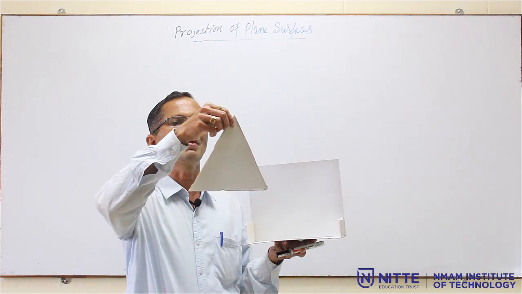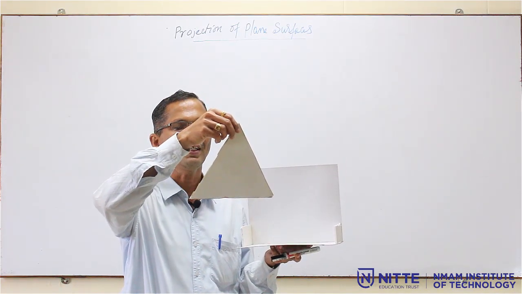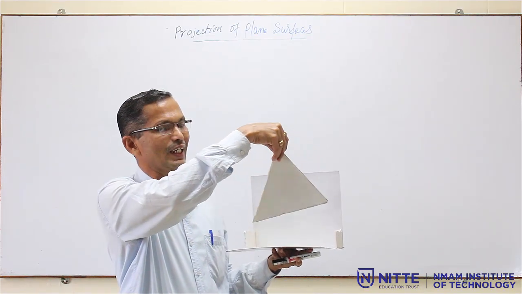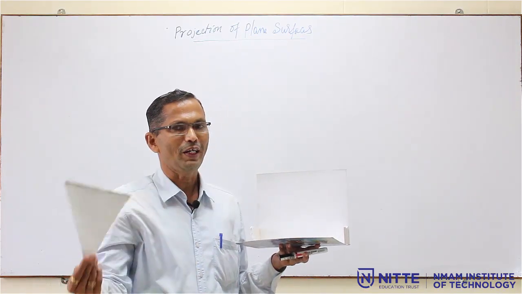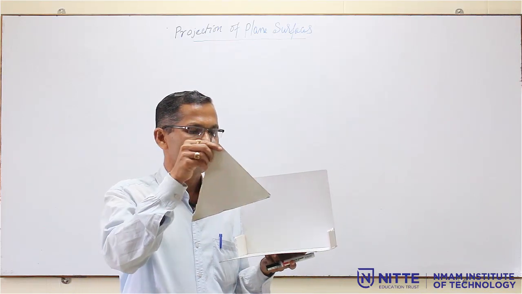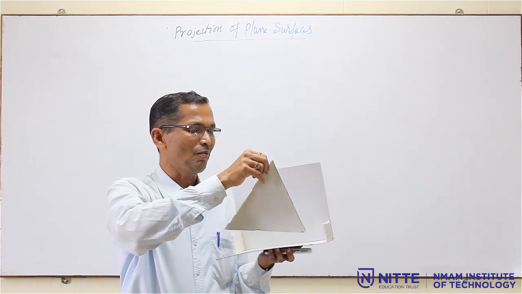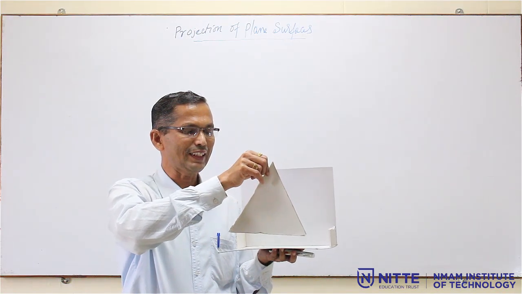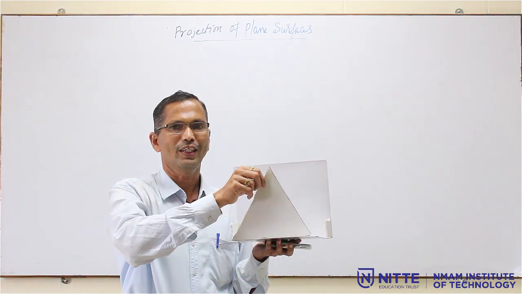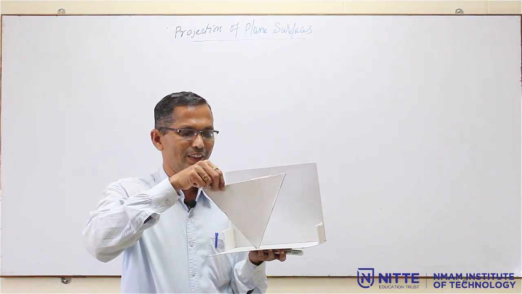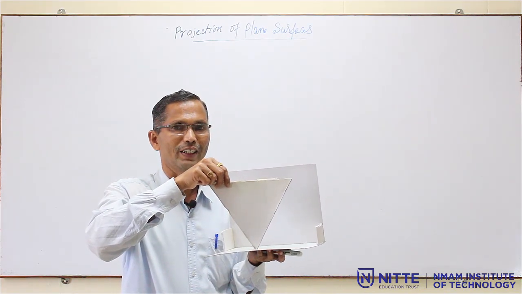This is a triangular lamina, the simplest lamina with 3 sides. So, this is an equilateral triangle, or it may be an isosceles triangle also. Now, that lamina or the plane surface can rest like this, that is called an edge condition, or it can rest like this, it is called a corner condition.